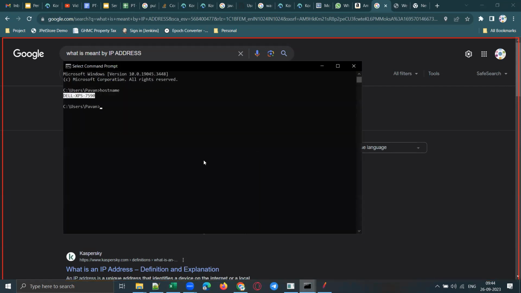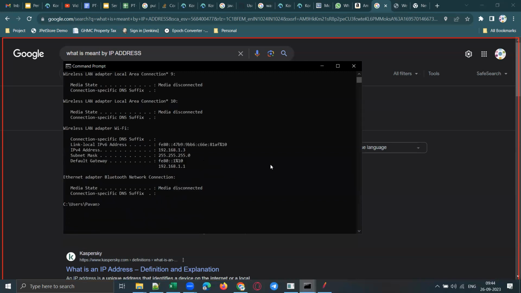And how to check the IP address of your machine? I already covered that. Use the command ipconfig. You got a lot of details. You see 192 something over here. And what is the IP address of my machine now? 192.168.1.3. I am currently connected to Wi-Fi.